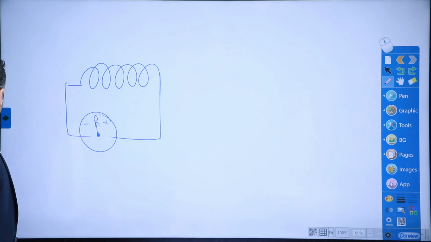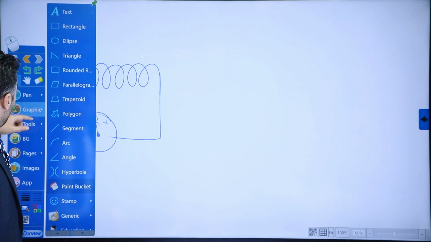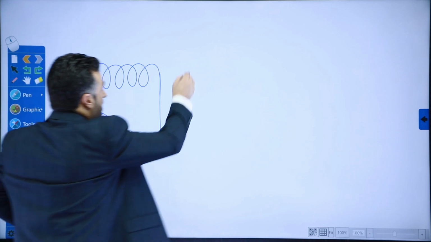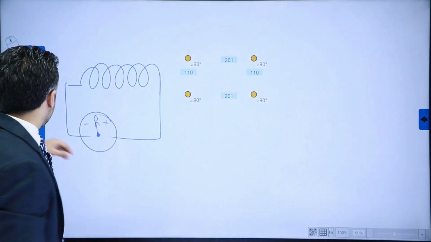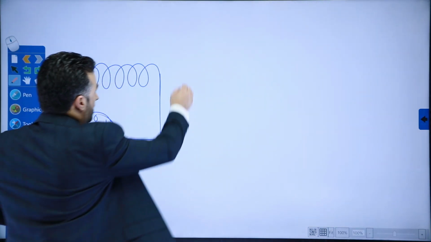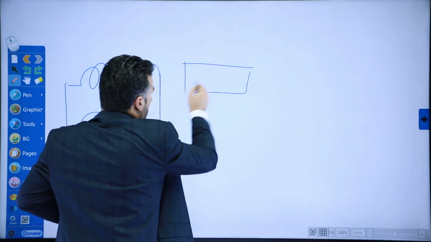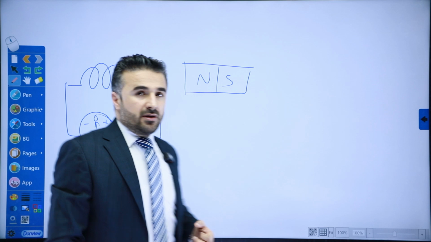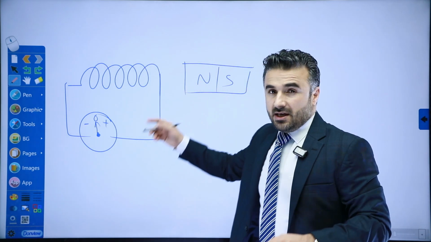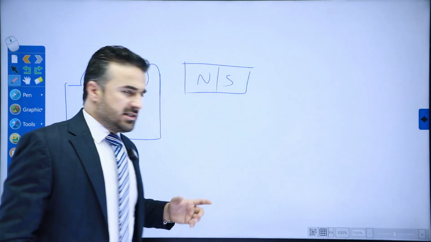But what happens if I bring a magnet close to this coil here? Let's say I have a magnet here, and this is obviously north and this is south. So what exactly happens if I bring this magnet close to this coil?